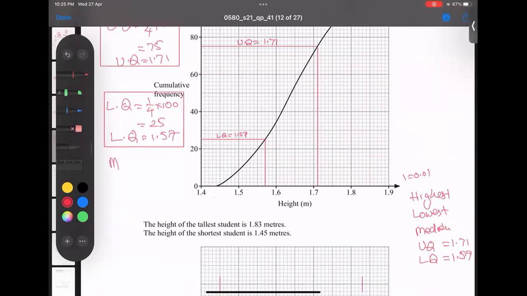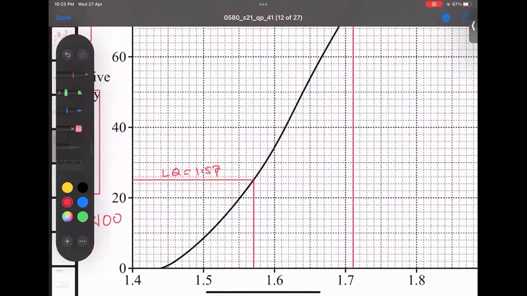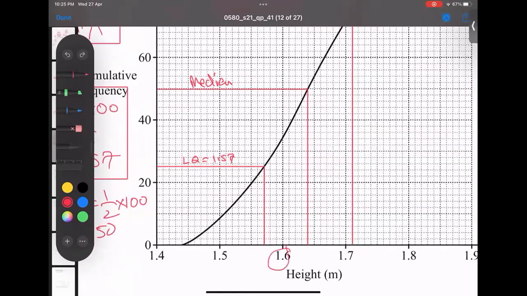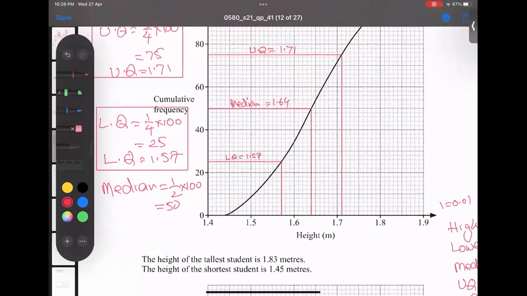I'm going for the median now, the last part that I'm going to finalize the question. So what is the median formula? Half of 100, I got 50. But 50 is not my answer. So I'm writing the median here. Let's find what its number is. 1.6, then 1, 2, 3, 4: 1.64. So the median is 1.64.